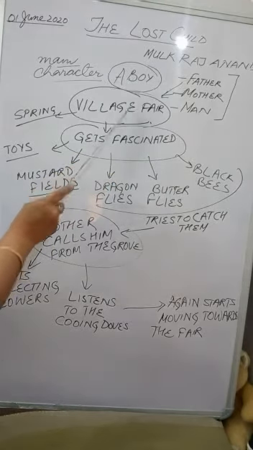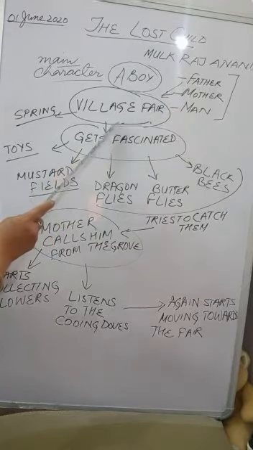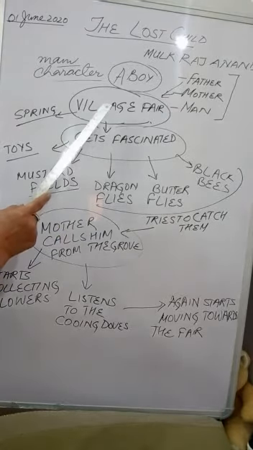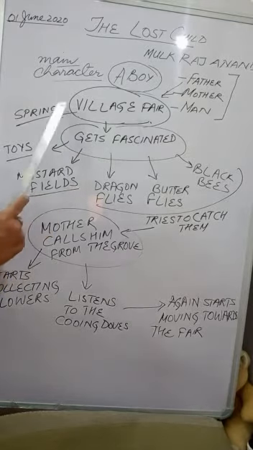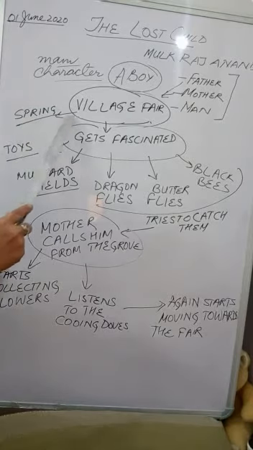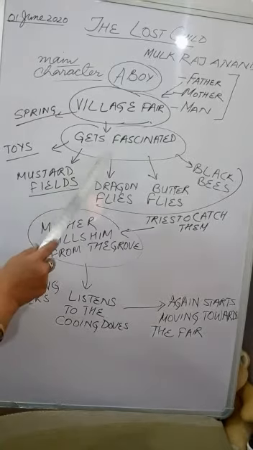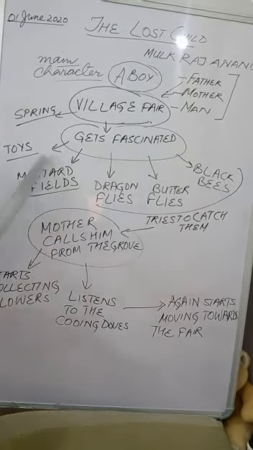So this boy is being taken to a fair by his parents. The mother and father accompany him to a village fair. As you know, fairs are always organized during the spring season. So when this child starts moving to the village fair, on his way he gets fascinated by many things. He gets attracted towards many things.